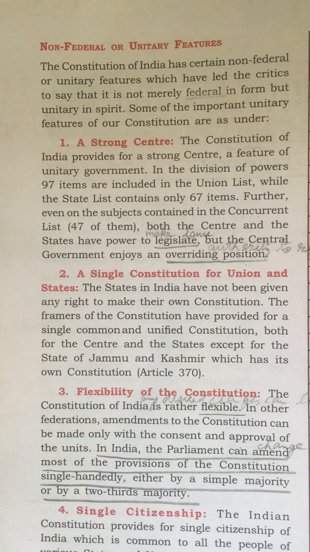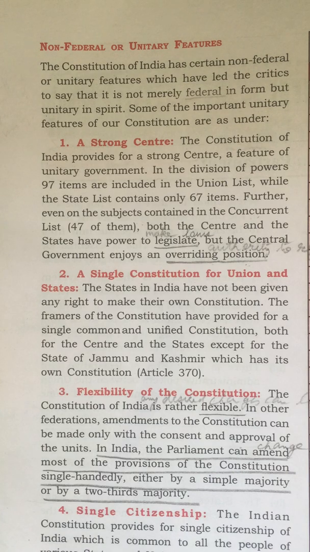Now, the first unitary feature is a strong center. The Constitution of India provides for a strong center. That is a feature of unitary government. So at the center we have a very strong government. That shows the unity between the center and the state government. In the division of powers, 97 items are included in the union list, while the state list contains only 67 items. Girls, we had seen earlier that powers are divided between the center and the state. So the union list, that is the center government's list, has 97 items.